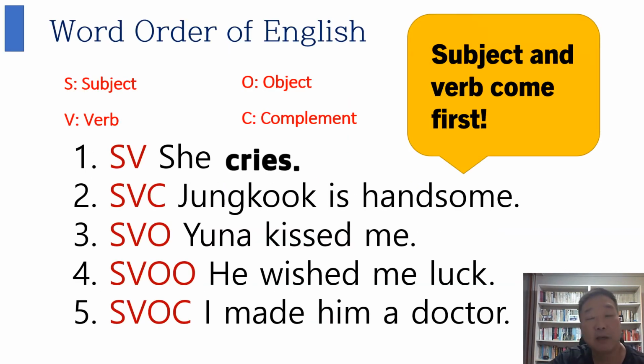Okay? Before getting into the word order of Korean, I'd like to talk about the word order of English. Well, in English, the most important thing is subject and verb come first, right? So, in English, they have 5 types of word order. Only 5 types. Maybe you already know that. Anyway, let's see. The first type is SV, subject and verb, like she cries.